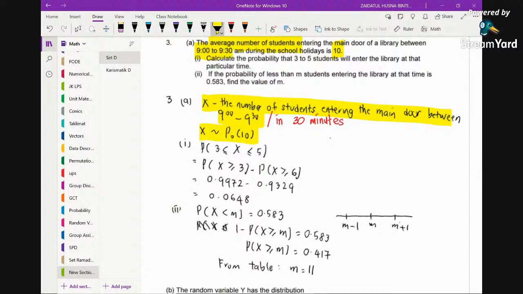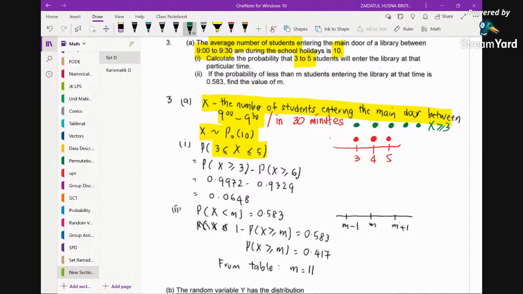Now x is modeled using a Poisson distribution with lambda 10. The question says calculate the probability of 3 to 5. So 3 to 5 means 3 and 5 are included. Because Poisson here is discrete, if you draw a number line, we want 3 to 5, which means we want these 3 dots. So what can we do? First you may just obtain 3 to the right, which means x greater than or equal to 3.